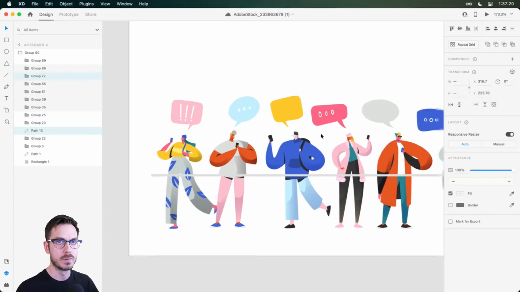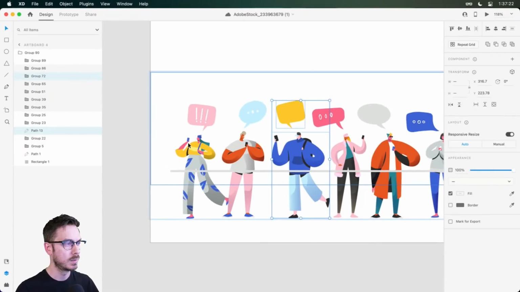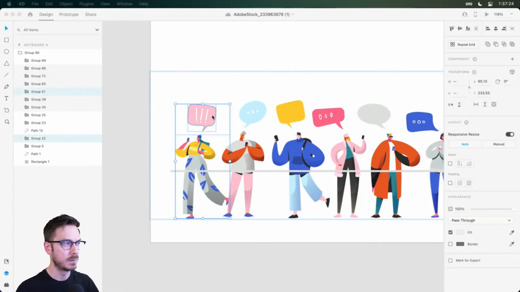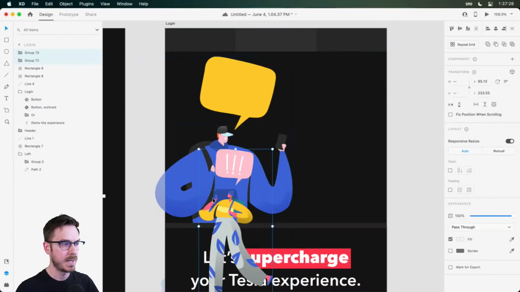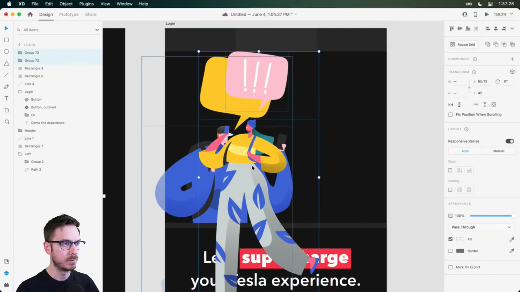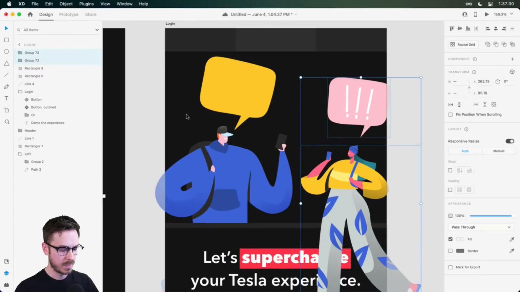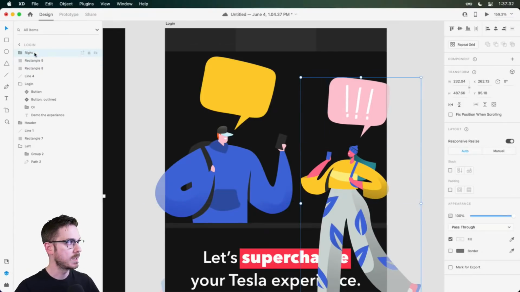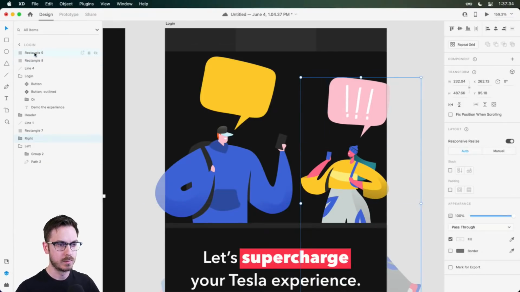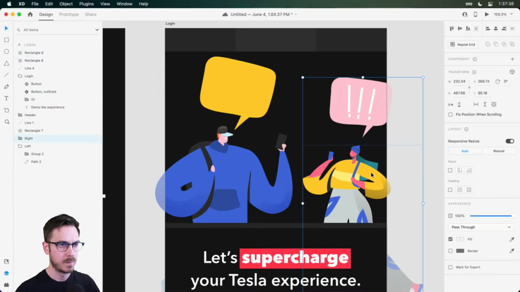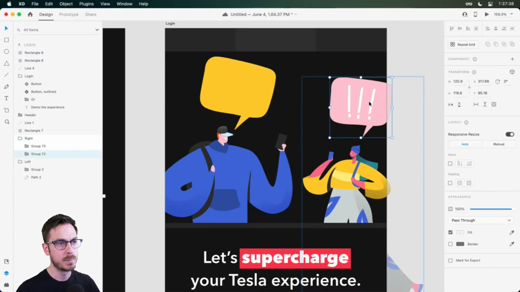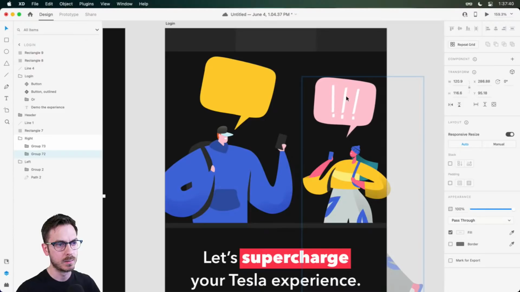So let's hop over, and this one looks fun. Paste. Make that nice and large. I'm going to group her. This will be the one on the right. And then for the speech bubble, we might just want to move it over a little bit.